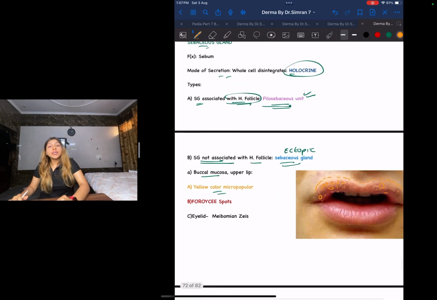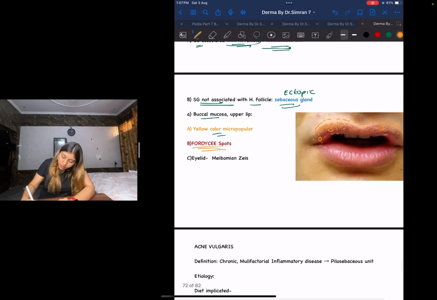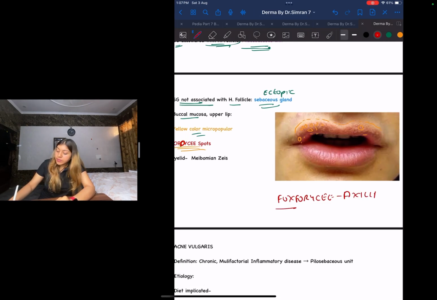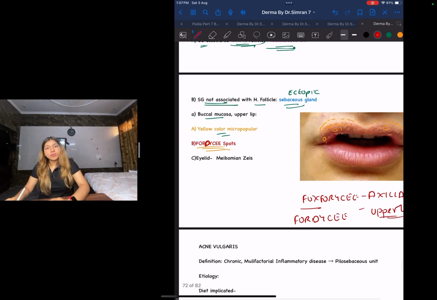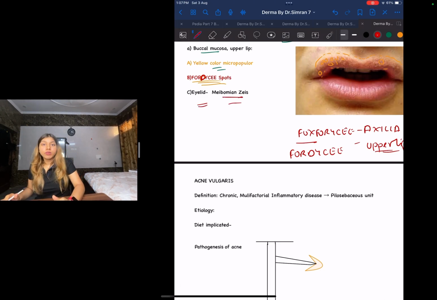Okay, and what is this known as, guys? This is called Fordyce spots. Okay, so let us write over here. Fordyce is seen where? Where was Fox? Just now we studied, it was seen in your axilla. Whereas if they mention only Fordyce spots, these are seen on your upper lips. Don't get confused. And as I mentioned earlier, in your eyelid your meibomian gland is a type of sebaceous gland.